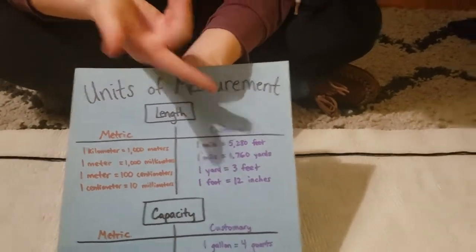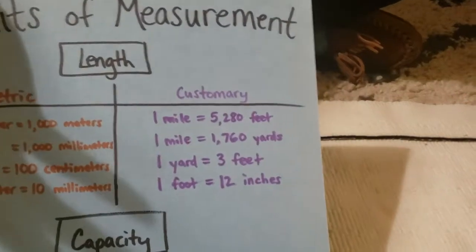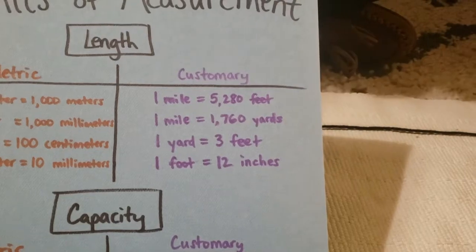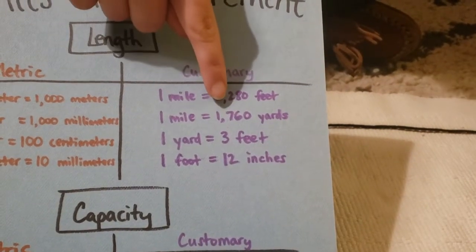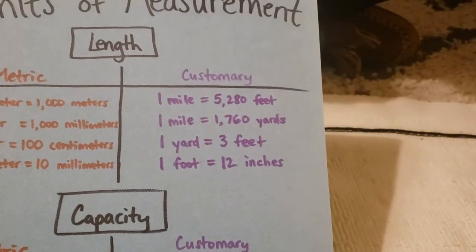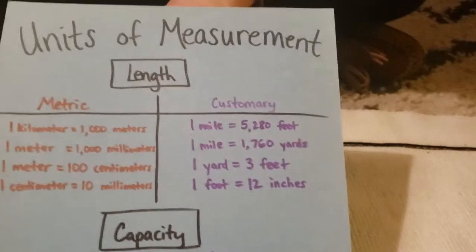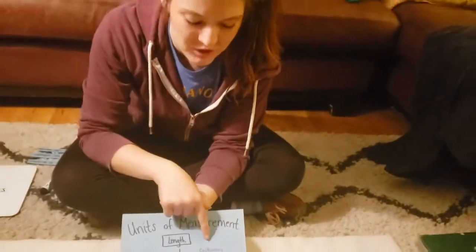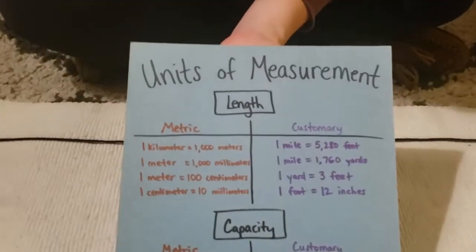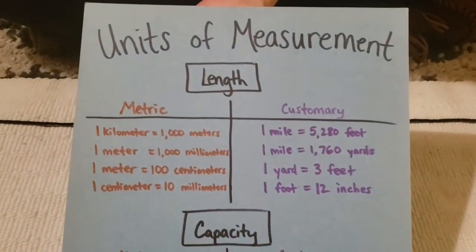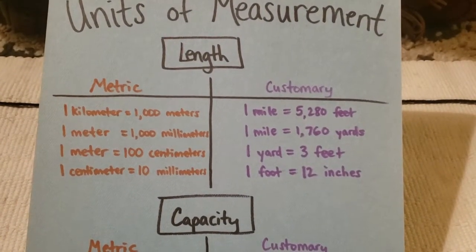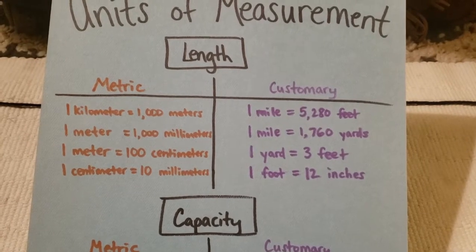Now the customary system is what you typically see in the United States. 1 mile is also equal to 5,280 feet. 1 mile is also equal to 1,760 yards. 1 yard is equal to 3 feet. 1 foot is equal to 12 inches. We're pretty used to seeing this. Before we go, I want you to stop and notice. What do you observe about the differences here between the metric system and the customary system?